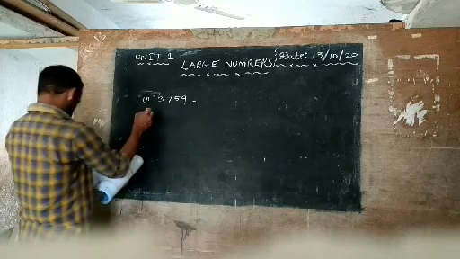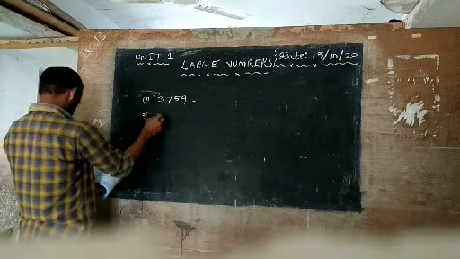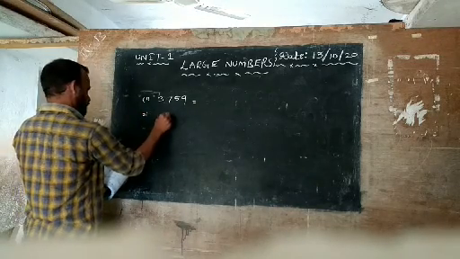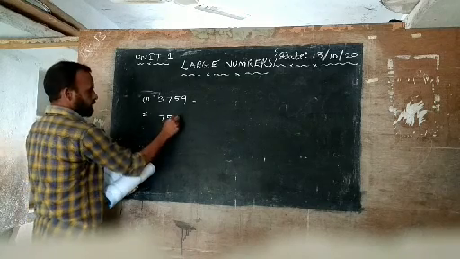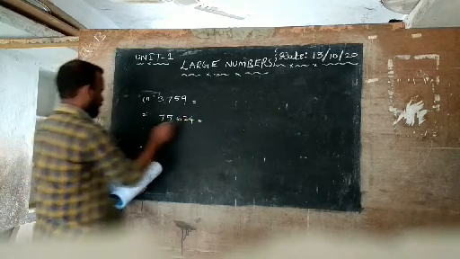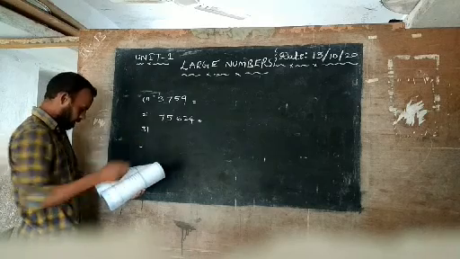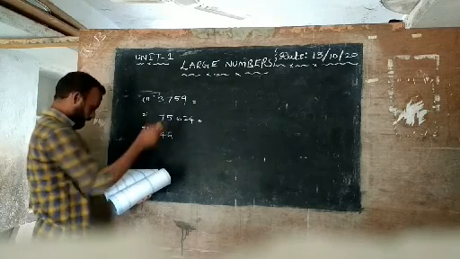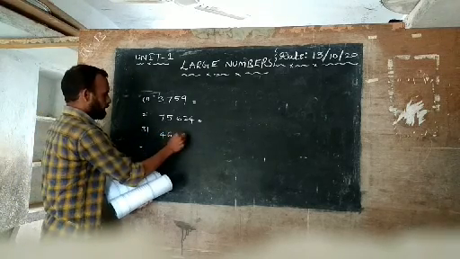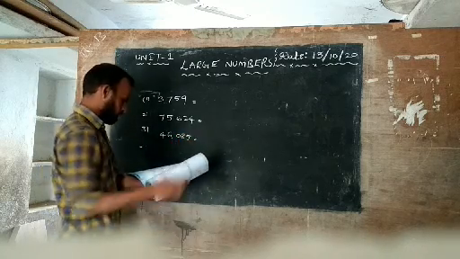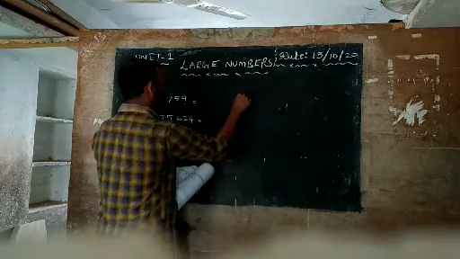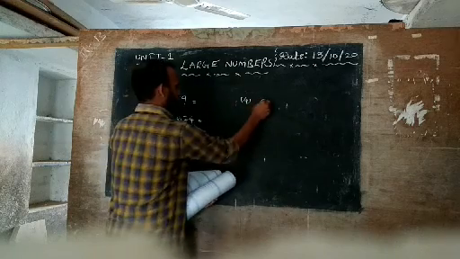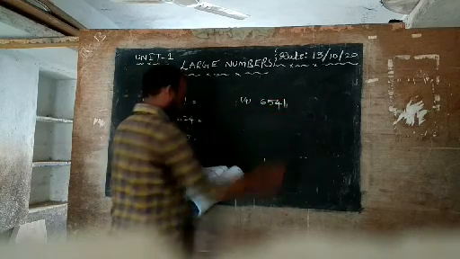3759. Next, second one, 75,624. Next, third one, 46,085. Next, fourth one, 6,541.